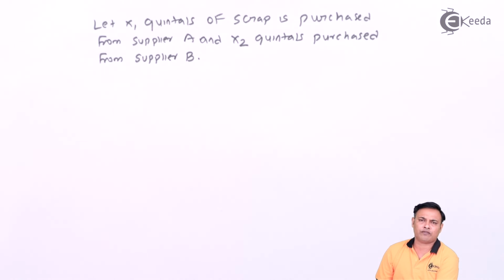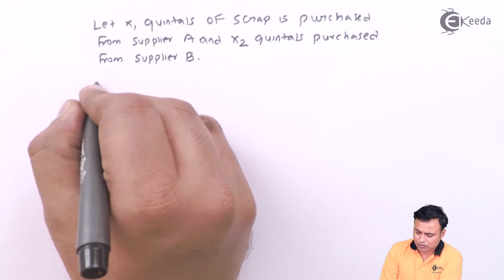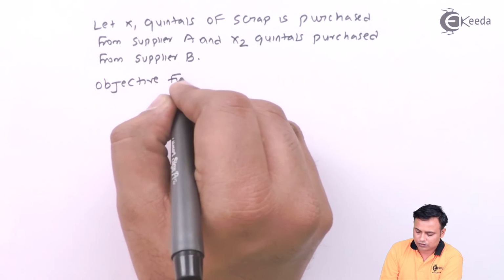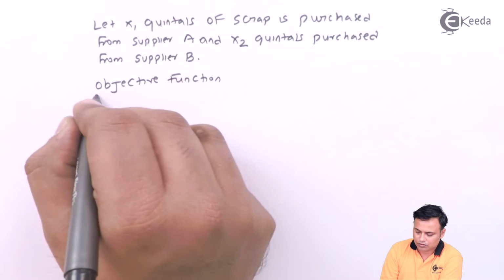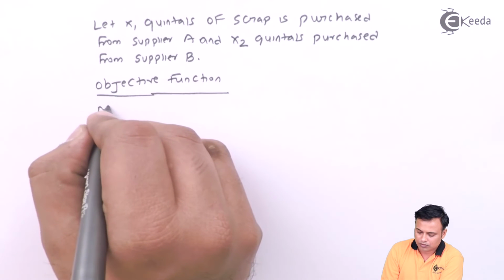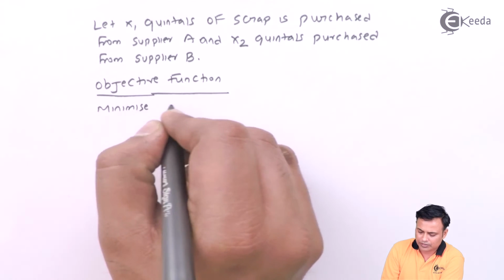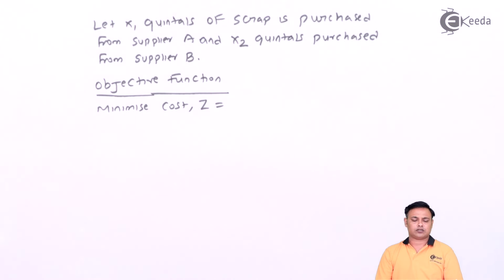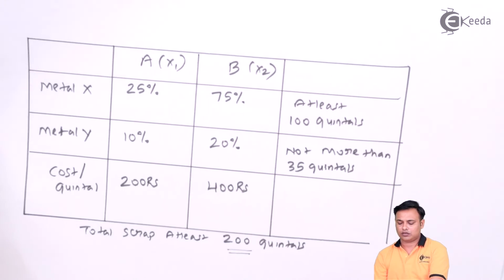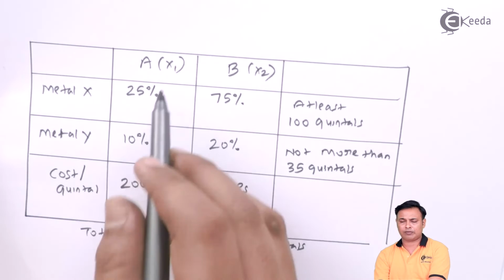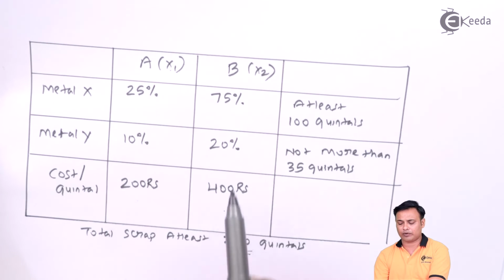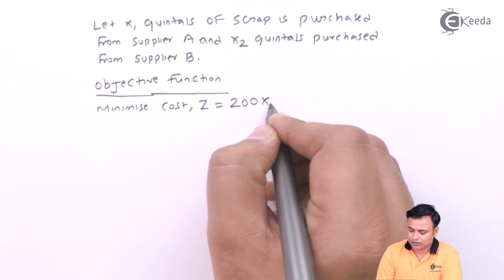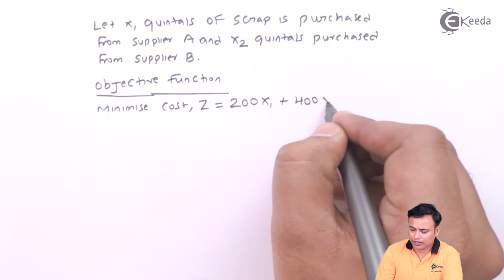Now our objective function is to minimize the cost. So here is my objective function. Minimize the cost, Z. Now this cost will be 200 per quintal multiplied by x1 plus 400 per quintal multiplied by x2. So Z equals 200 x1 plus 400 x2,